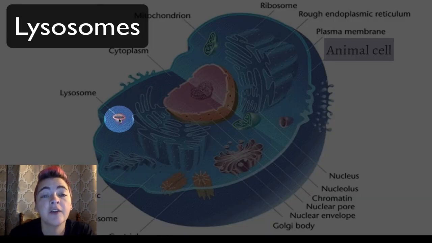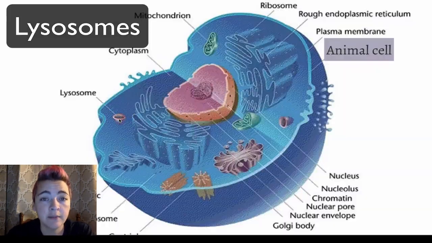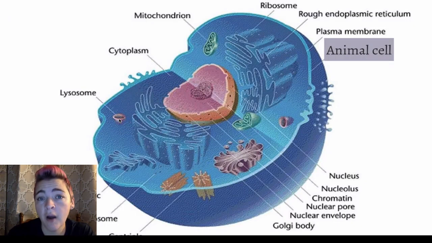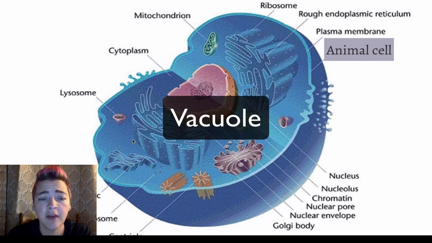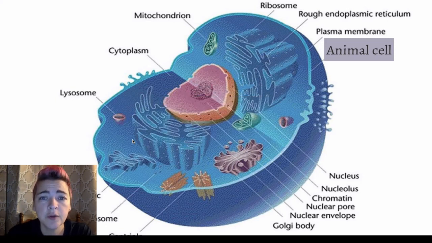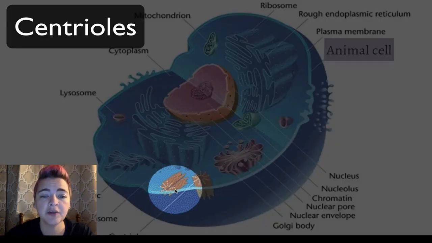Lysosomes are filled with enzymes, and they're there to break down old cell parts or to digest food. I like to think of this as the maid service of the cell. We also have, not pictured here, but very similar looking to a lysosome, a small vacuole. Vacuoles are used for storage of food or salts or water, and they're also used for moving particles throughout the cell.